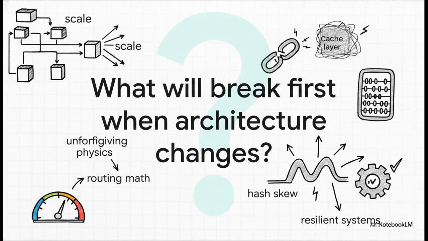So I want to leave you with this to ponder. The next time your system scales or your traffic literally doubles overnight, what will break first? Go check your routing math. Look closely for that hash skew. Scrutinize your algorithms. The physics of distributed systems are wildly unforgiving, but with these architectural models in your toolkit, they are